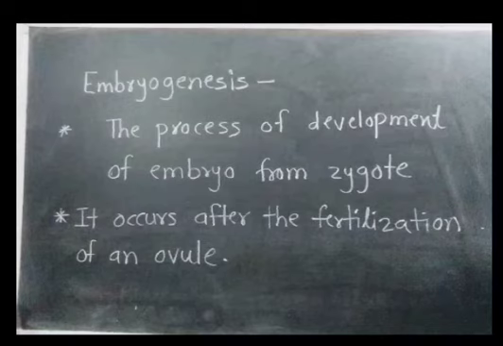Embryogenesis. The process of development of the embryo from the zygote is called embryogenesis. It occurs after the fertilization of an ovule, and so sometimes it is also called post-fertilization changes. So all the processes after the fertilization are included under embryogenesis.